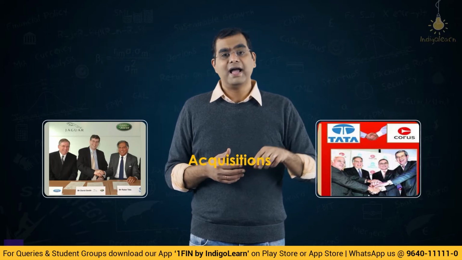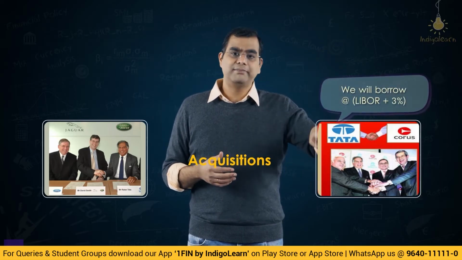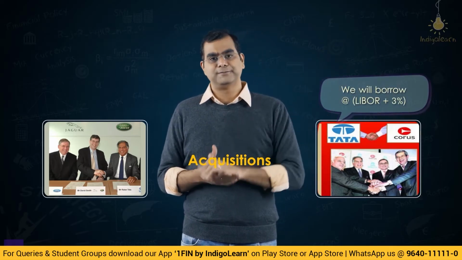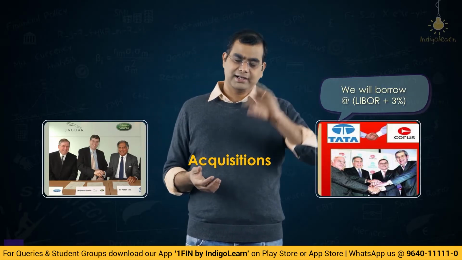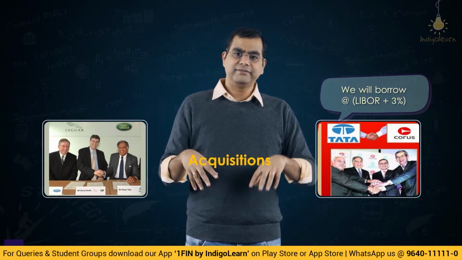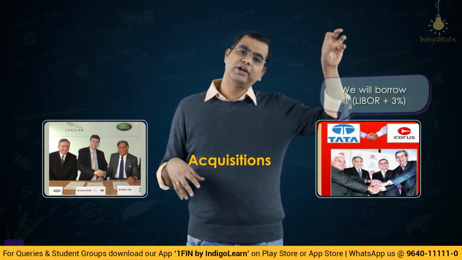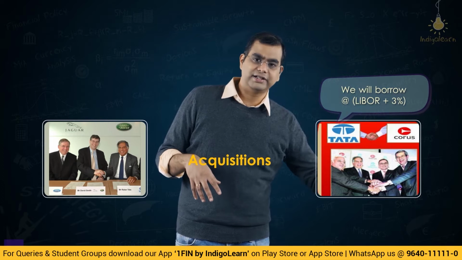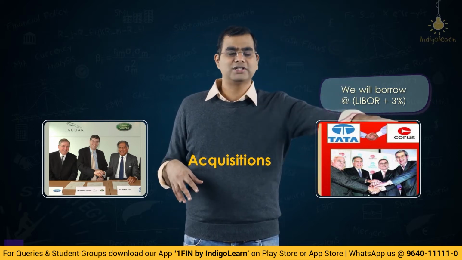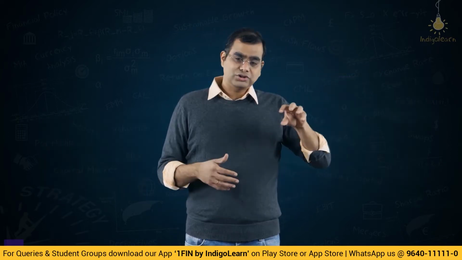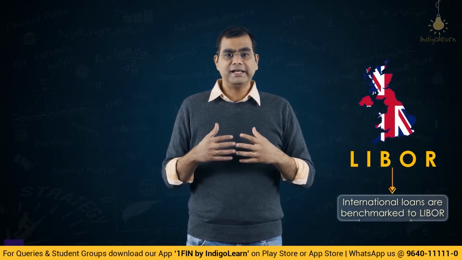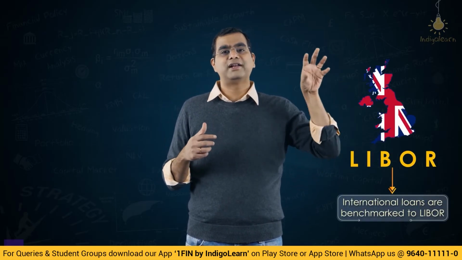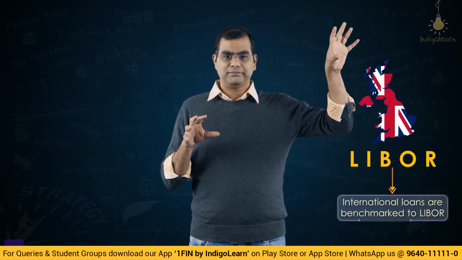And what they did was they said, we will borrow from these international banks at LIBOR plus 3%. So Tata Group will have one entity based out of Mauritius. That entity is borrowing from international banks at LIBOR plus 3%, and that money, that entity is using to buy out Corus or Jaguar Land Rover. So international loans typically are benchmarked to this particular reference rate called LIBOR. There is a history to LIBOR, we'll come to that.